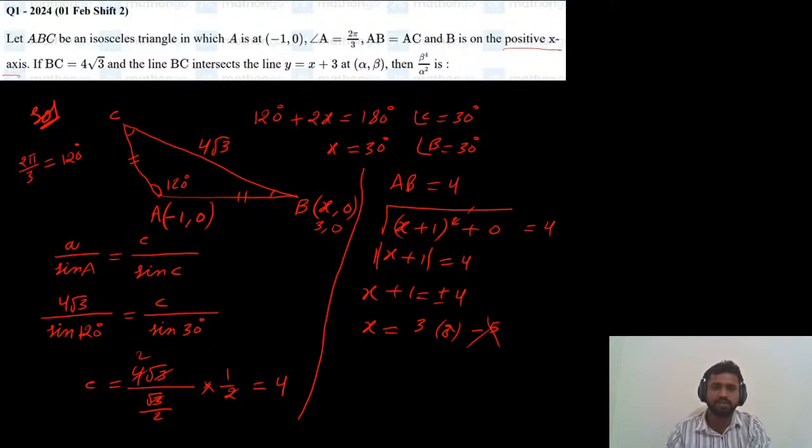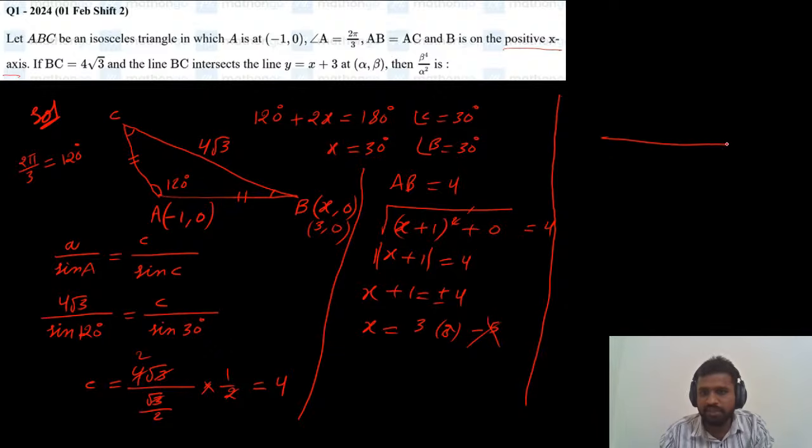B point is 3 comma 0. Okay, so B point also we got as 3 comma 0. Now to find the equation of BC, what do we need? A point on the BC line, and it is there: 3 comma 0, and it is on the x-axis only, right?